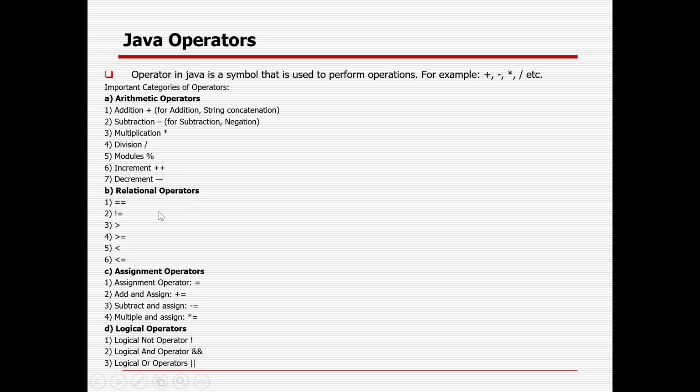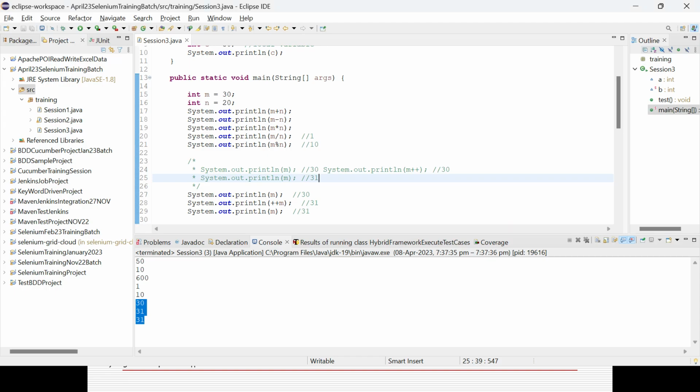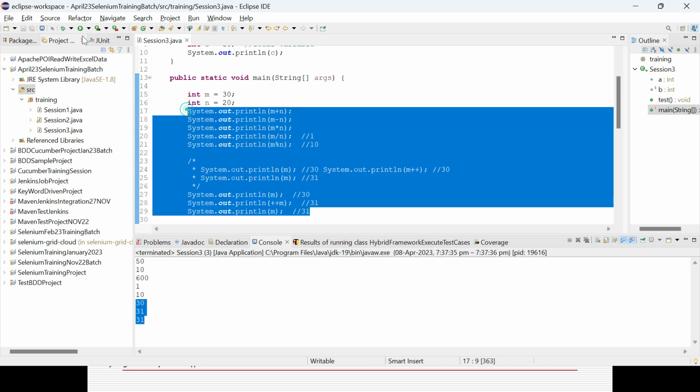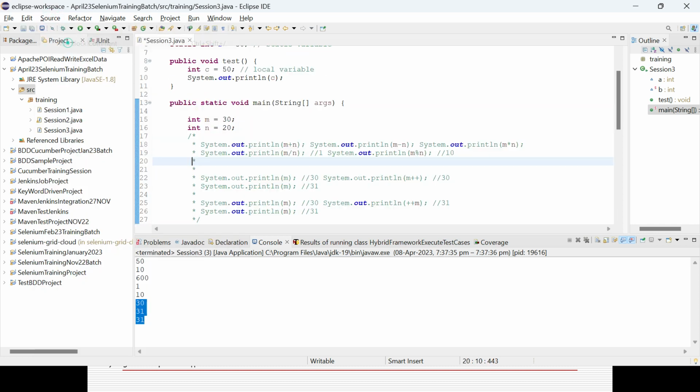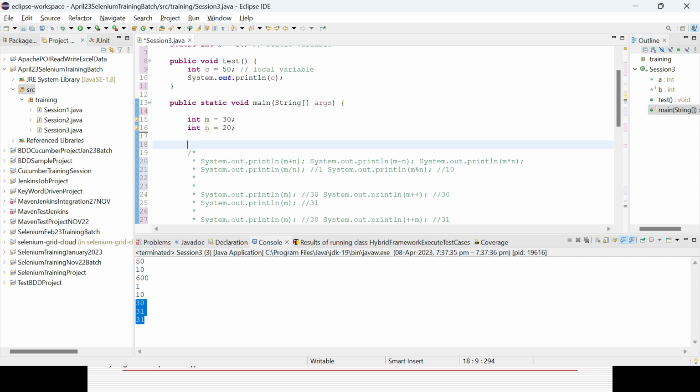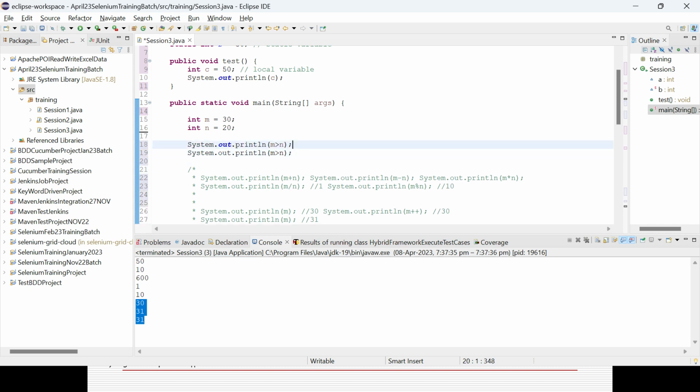So next, relational operator. In case you want to check whether m is equal to n, or less than, greater than, you can use it. So I can comment out this part. I can check like m greater than n, less than n, greater equal to n, equal to n, not equal to n. All this stuff I can do.